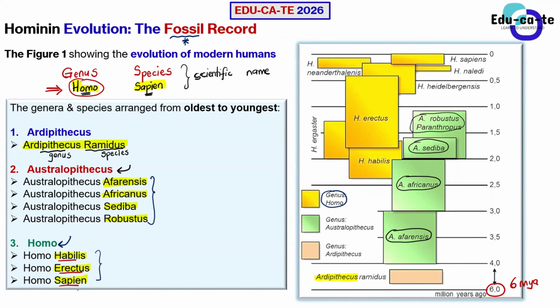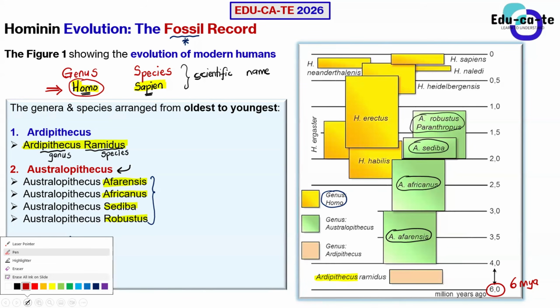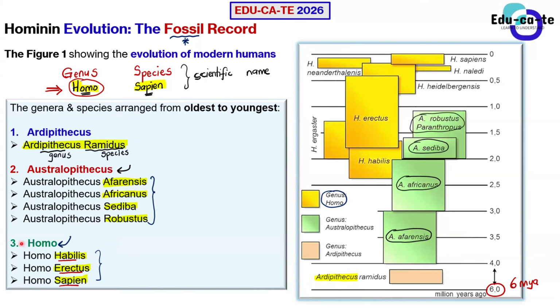Basically these are the 3 genera that we have. What do they describe? They describe how humans evolved. Humans started from the Ardipithecus genus, and they evolved to the Australopithecus, and then after that they evolved to the Homo genus. This is where we are currently. We are not sure whether evolution will continue to happen or not, but according to punctuated equilibrium, we can say that evolution will happen maybe in the next couple of million years to come.